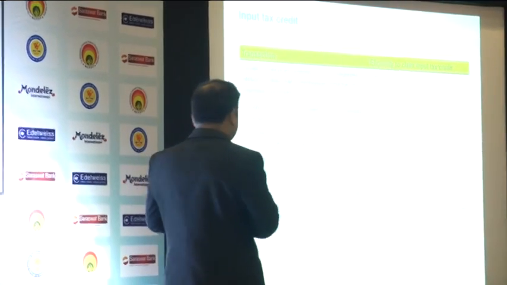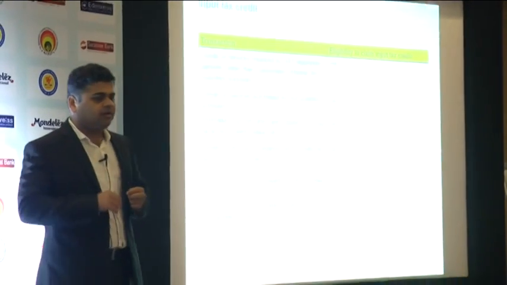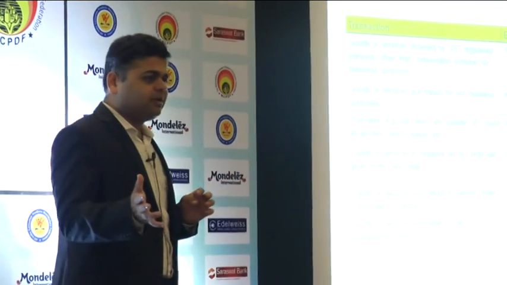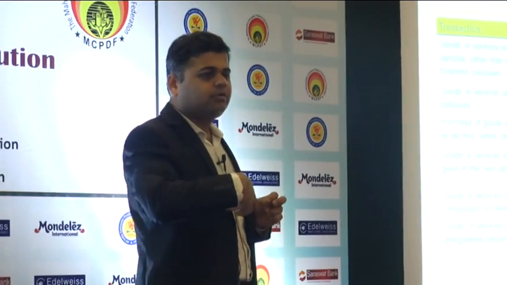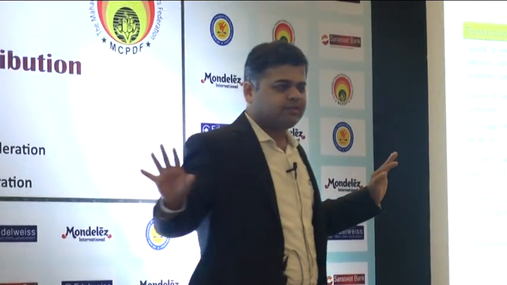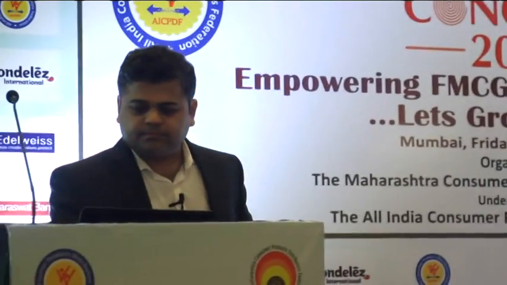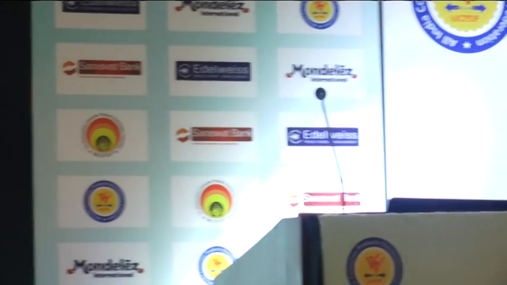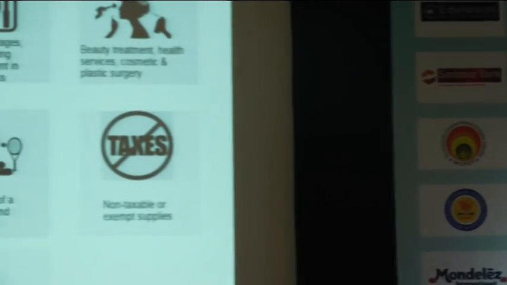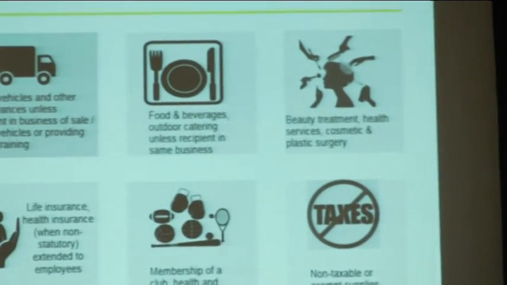And goods or services which are bought by an unregistered person. Suppose any person who is not registered under GST buys some goods, he will not get input tax credit. These are some purchases which are in the negative list.